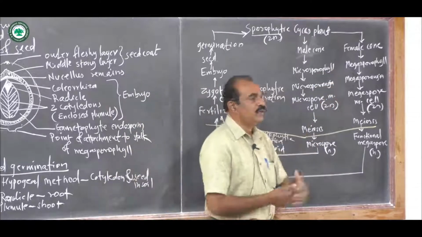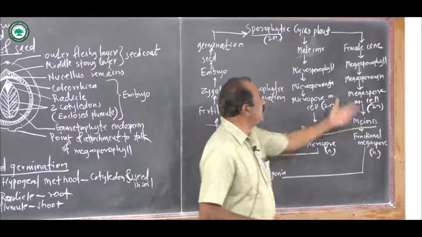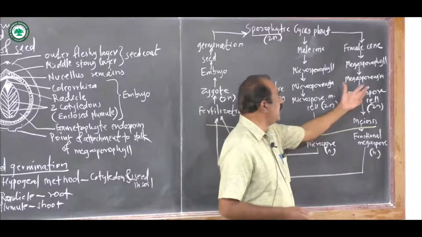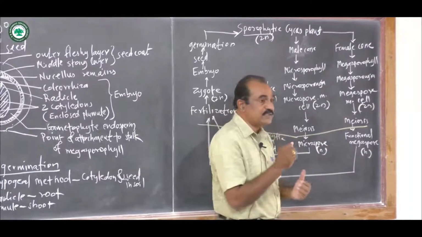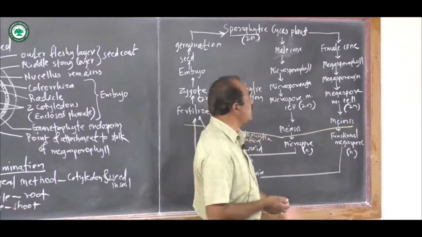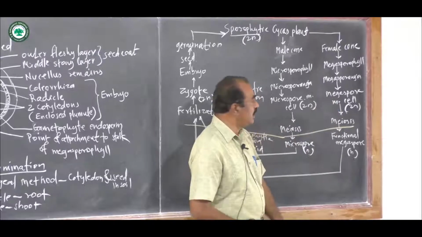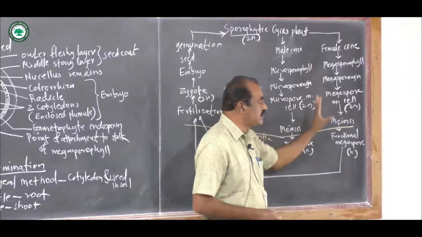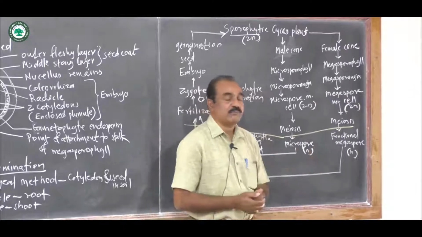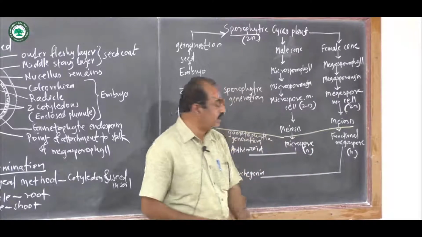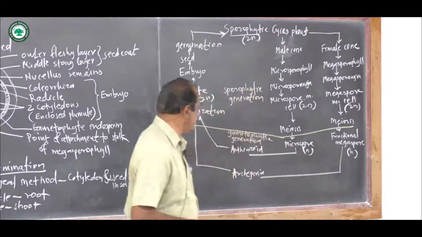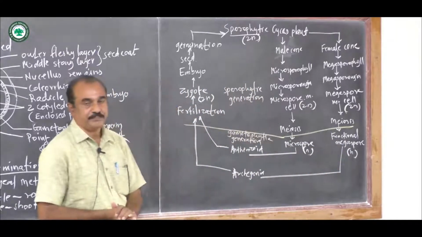Now, toward the female plant side, there is the megasporophyll, and on the megasporophyll, there are the megasporangia, and in the megasporangia, one cell of the nucellus, that is the superficial cell of the nucellus, acts as the megaspore mother cell. Now, this megaspore mother cell divides meiotically into four megaspores, but of these, 3 degenerate and only one remains functional. Now, from this functional megaspore, they develop the archegonia.